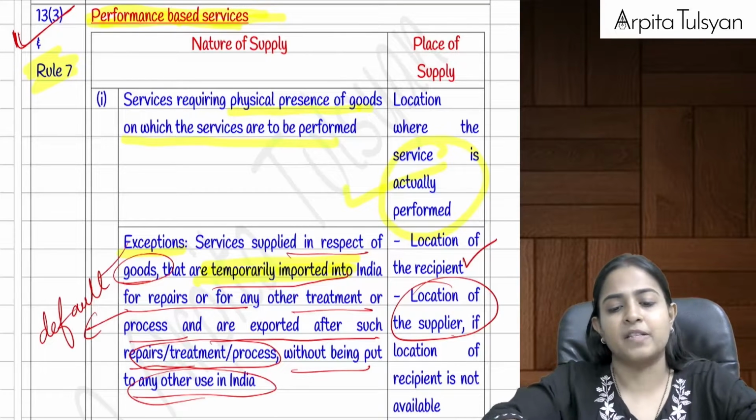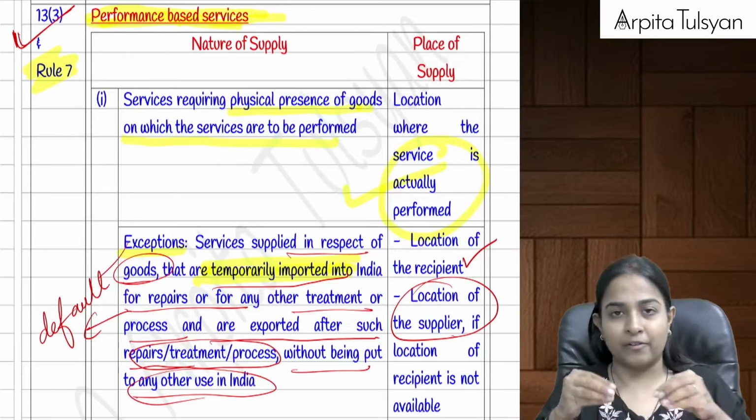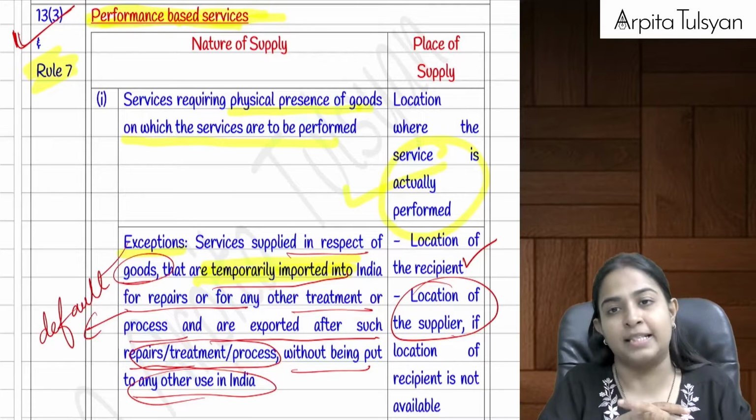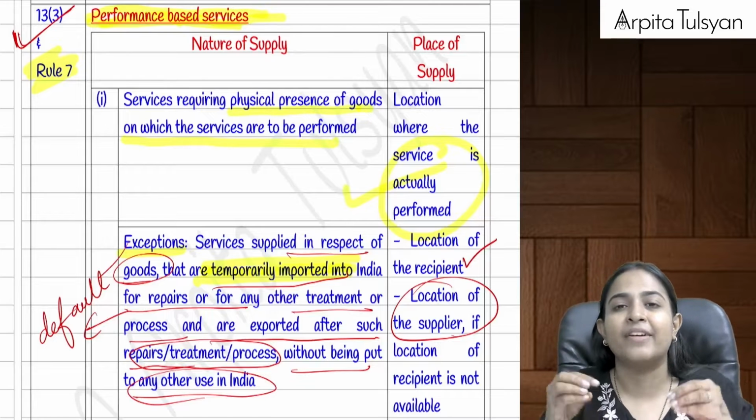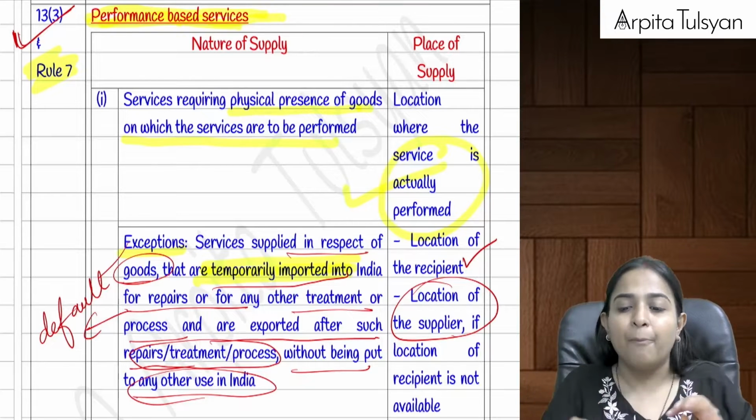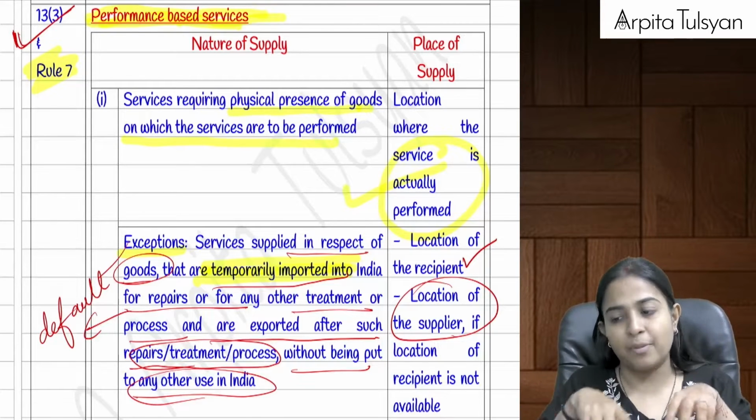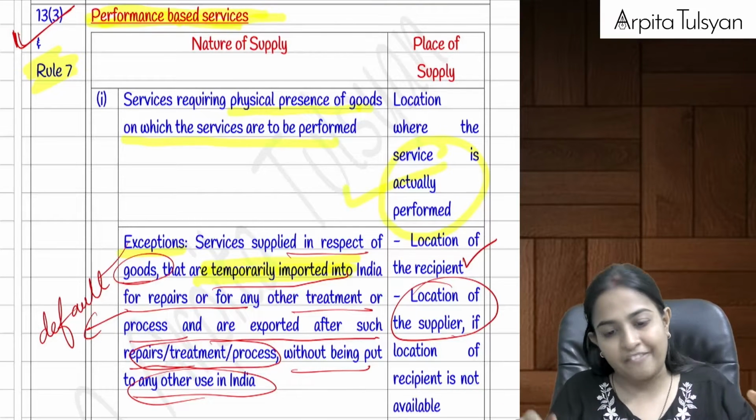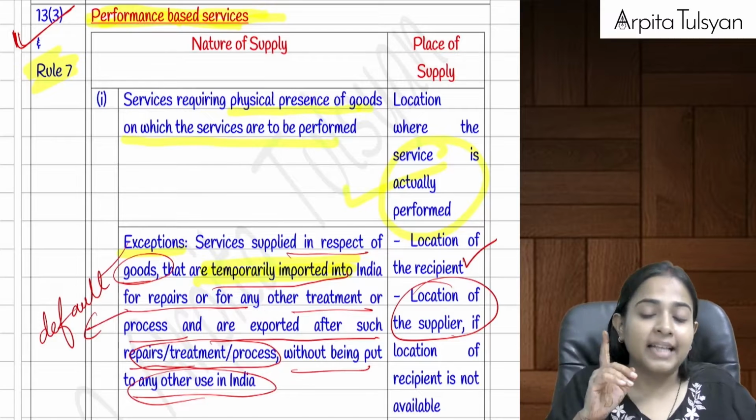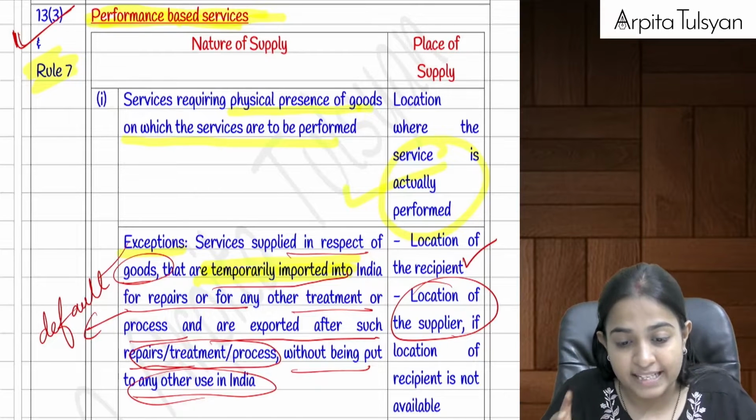Now, if some services have been provided on goods, maybe repair services, etc. If there are some services provided and such services require physical presence of the goods, then the place of supply will be the place where the service has been actually performed. If the service has been performed here in India by bringing the goods here in India, then the place of supply will be India. But there was an exception here.